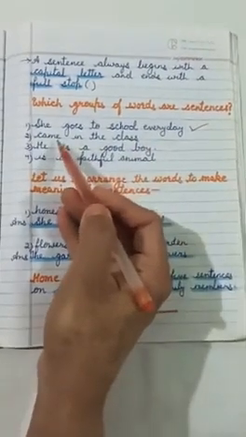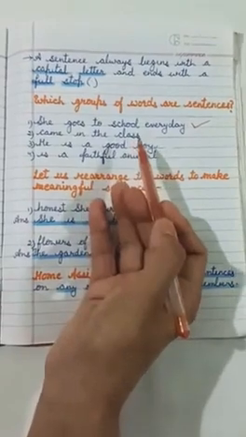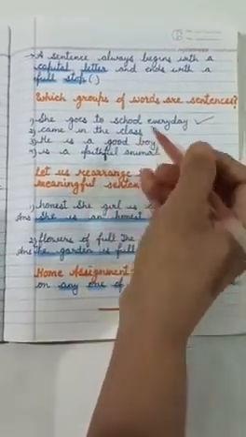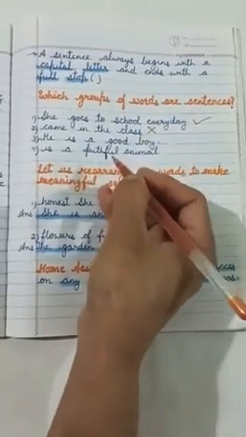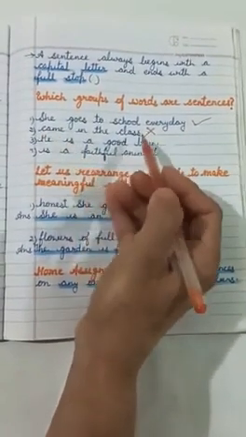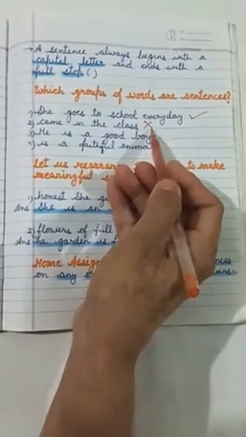Coming up to the next one. Came in the class. Now, who came in the class? We don't know. The meaning is not complete. The sense is not complete. It is not a sentence. It is not beginning with a capital letter, nor ending with a full stop. So, we cannot call it a sentence.